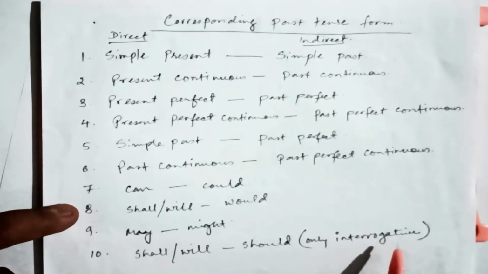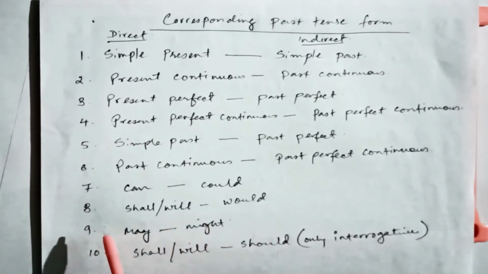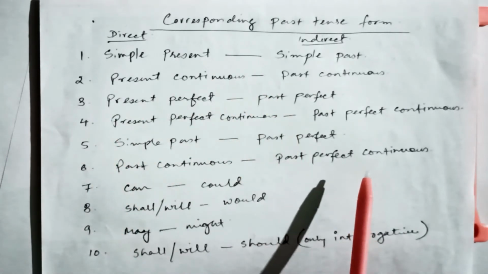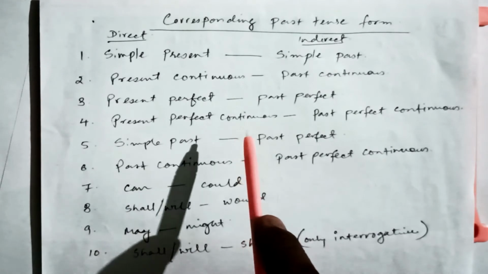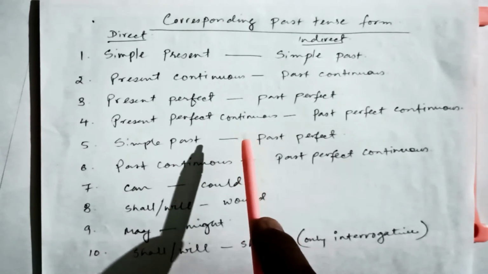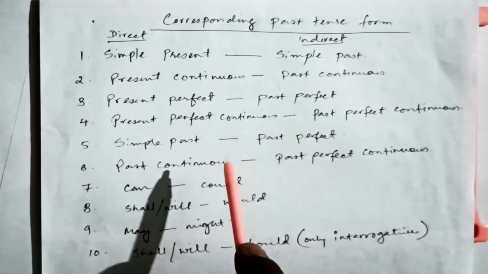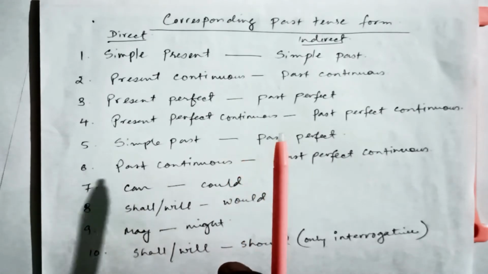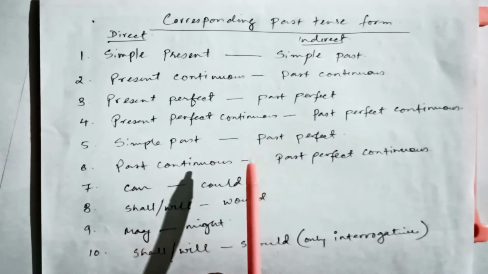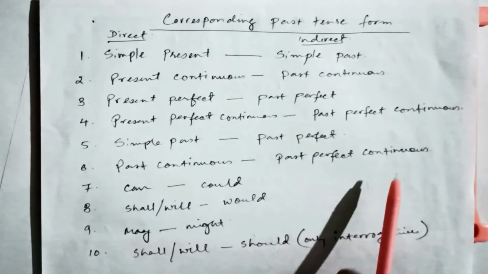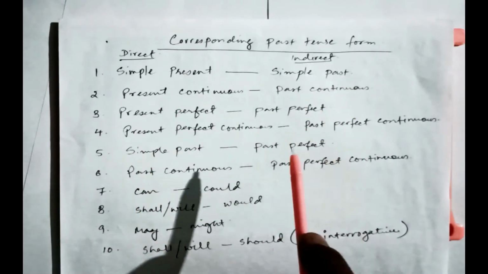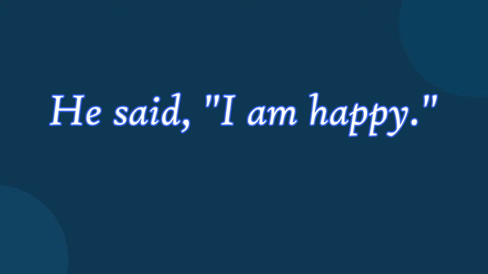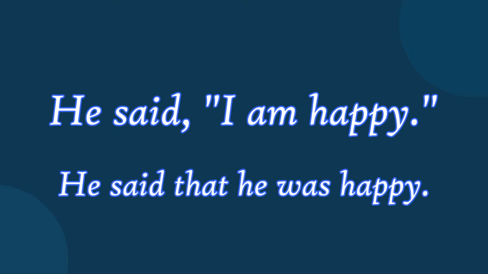Okay, so these are the various ways how we can change a sentence, but this will happen only when we have the reporting verb in the past tense form. So remember, when the reporting verb is past tense, you will have these changes occurring in narration. In this example, he said, "I am happy." It is changed to he said that he was happy.